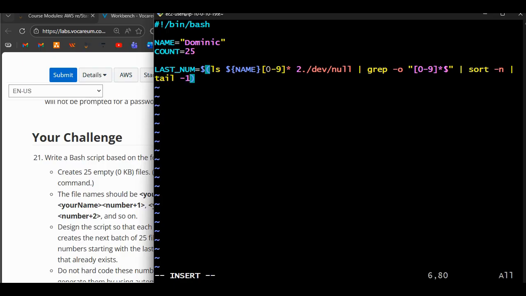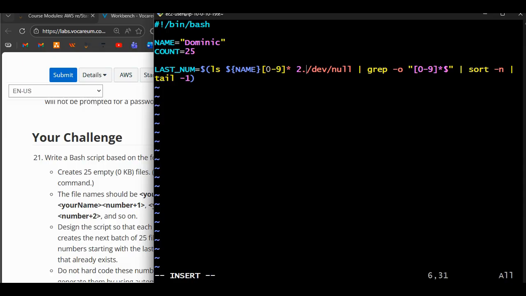I'll take it again. We are creating a variable named last number, and to get the last number you have to list the name variable here, which is Dominic, and a number or anything else. But in case you don't find it, don't show us file not found, directory not found. This is what this line of code does, as I said earlier. And then we are saying that it should, sorry, I think on this line of code I made a mistake. It would have created an error. It's supposed to be greater than. I think I said that, but the typing came in wrongly. So let me just do greater than.